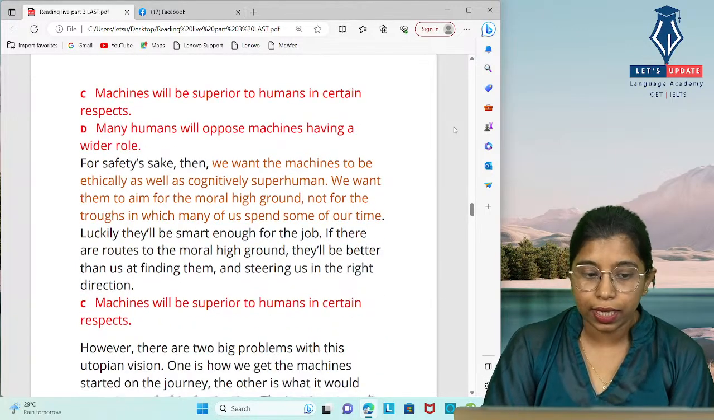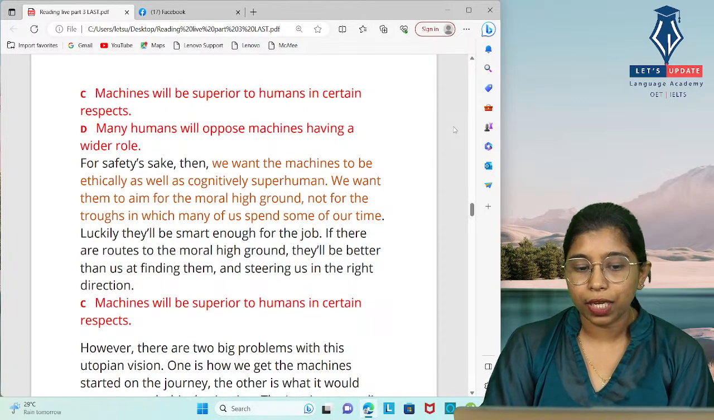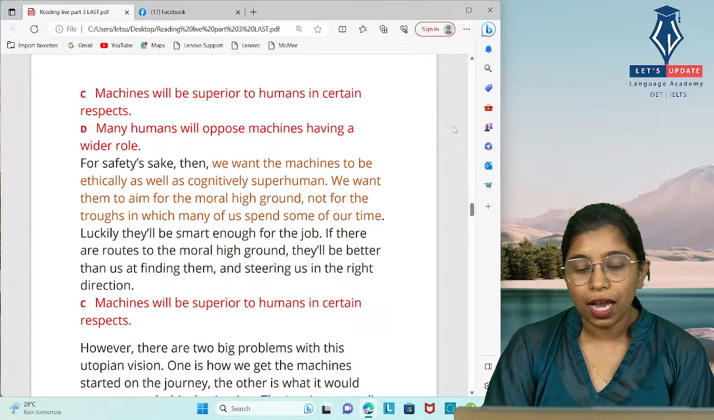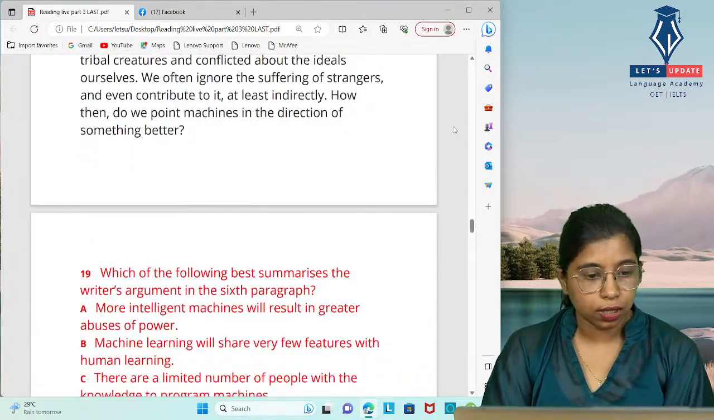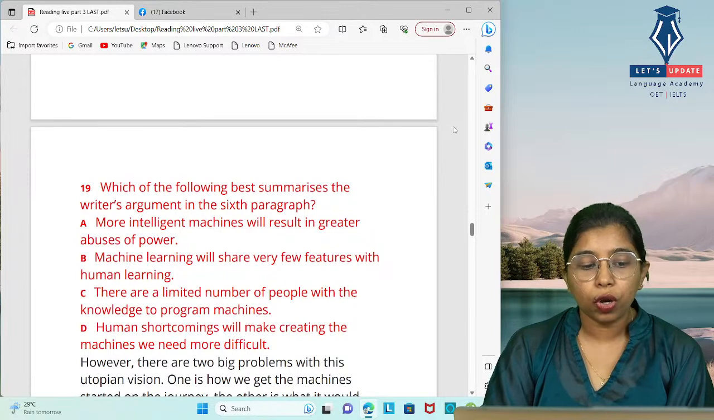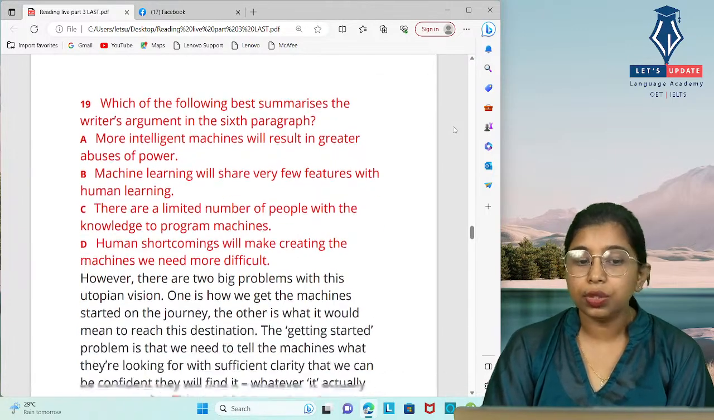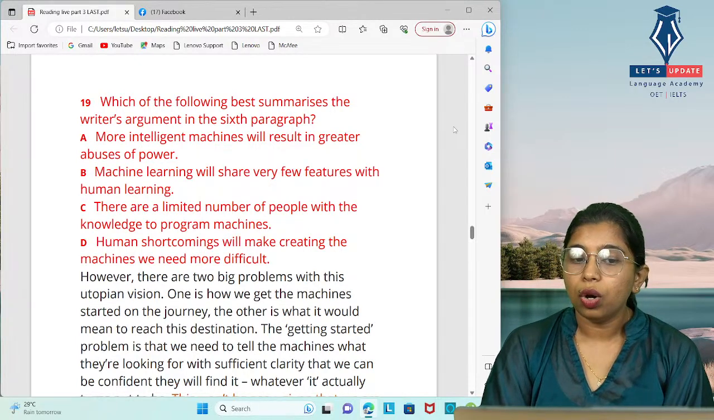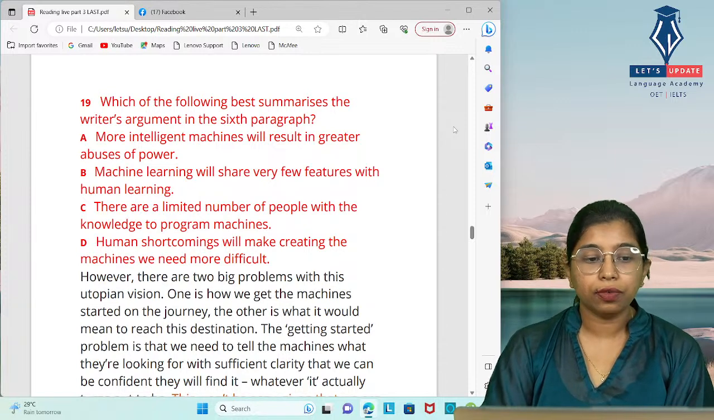So the answer is C, machines will be superior to humans in certain respects, because they don't want to waste time in different unwanted things. Okay, so moving to the last question of this question type, which of the following best summarizes writer's argument in the sixth paragraph? Okay, so it is all about the summary. We have to find out the summary of the writer's argument in the sixth paragraph. So we have again four options.